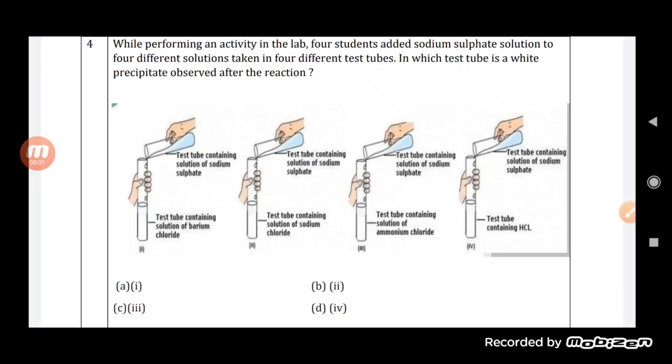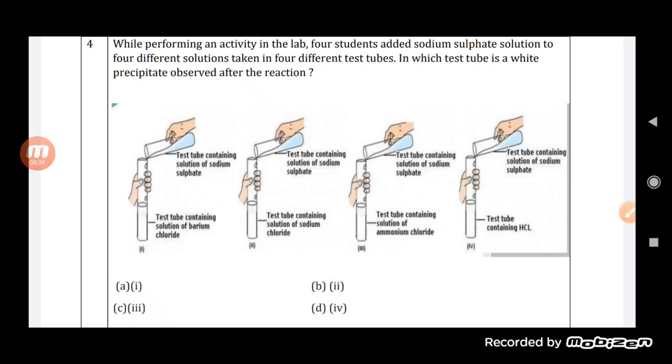Now see here, we will move to question number 4, student. While performing an activity in the lab, 4 students added sodium sulfate solution to 4 different solutions taken in 4 different test tubes. In which test tube is a white precipitate observed after the reaction? As you can see here, the pictures are given. In the first test tube, it is containing barium chloride, and we are adding the sodium sulfate to it. So, okay, this is the first one.